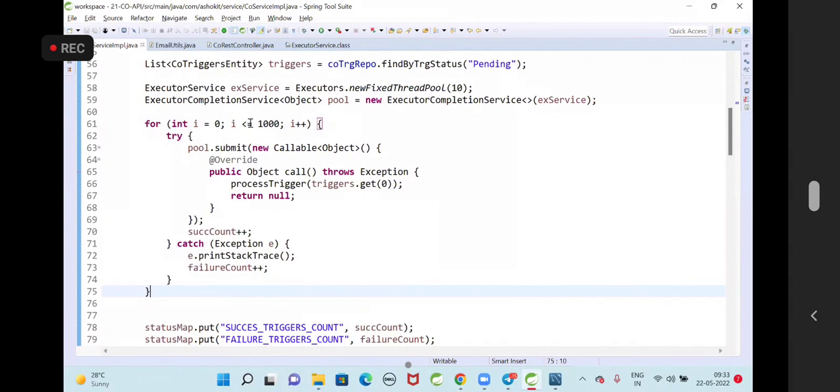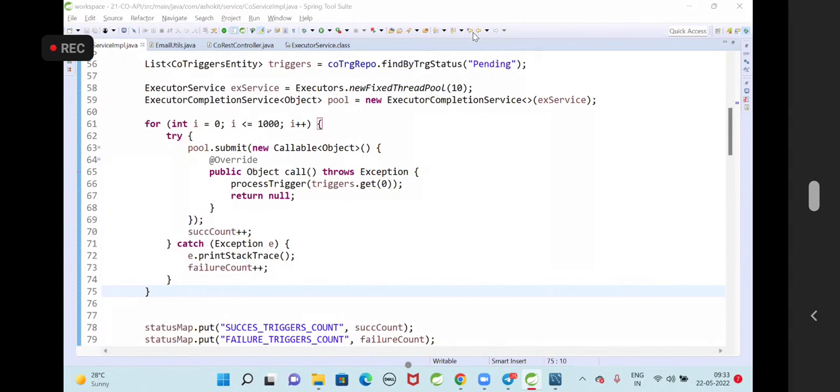Do you have any course where you cover CompletableFuture? No, madam. That is basically a core Java topic, and I am not teaching core Java. So these are Java 8 features, is it? CompletableFuture is there from Java 1.5 onwards, and they made some changes to it in Java 1.8.